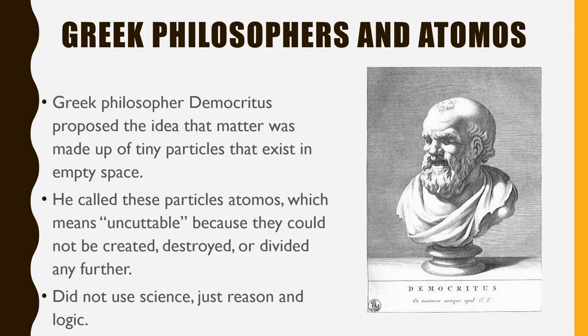Okay. So let's look at those Greek philosophers. He doesn't look too friendly here, Democritus. But Greek philosopher Democritus, he proposed the idea that matter was made up of tiny particles that exist in empty space. And that might sound similar to our kinetic molecular theory and some of the points in there.